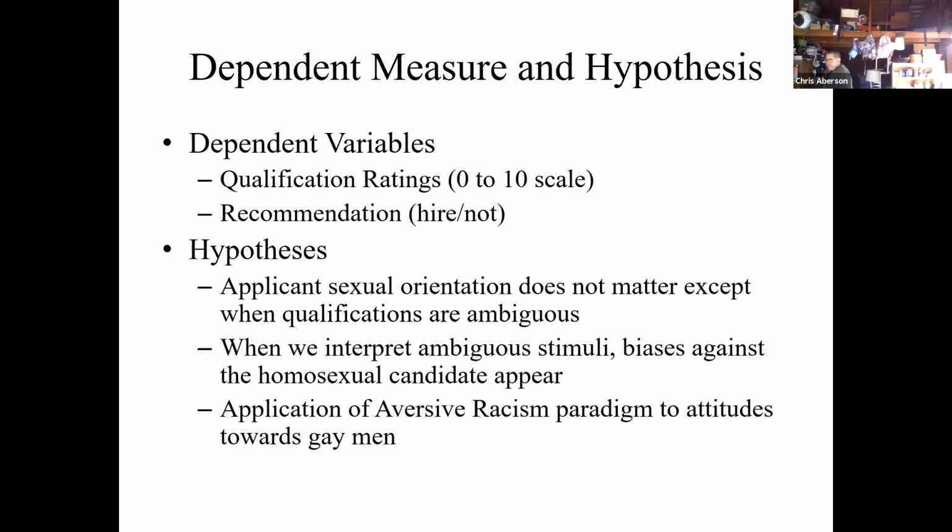According to what's called the aversive racism paradigm, which is what we were applying here, when it's obvious what people should do or how people should act or respond to somebody, they generally do not show bias, because it would be obvious that they were biased if they were doing so. However, when the situation is unclear, that's when we see biases come out. And so we were expecting that there would only be biases under ambiguous stimuli.